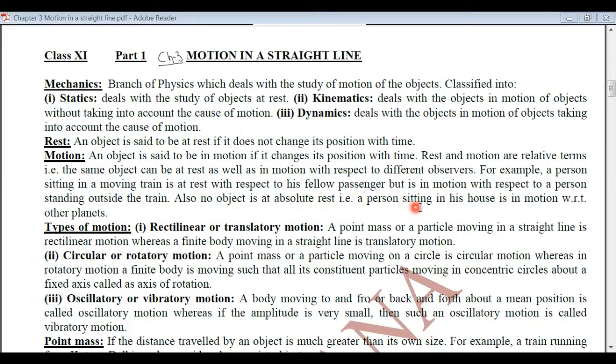For example, a person sitting in his house is in motion with respect to an observer who is observing from the other planet. We say that this particular room is at rest, but along with the earth it is also in motion, as we know that the earth is rotating as well as revolving. So that room is in motion with respect to some observer who is observing from some other planet.